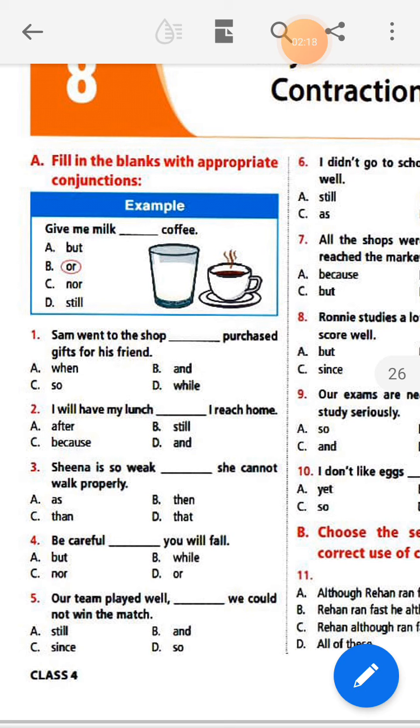Words like and, or, but, because, so, while, although, if, when, until, yet, for, nor, this type of words we use as conjunctions. Again I am repeating: a conjunction is a word that joins other words, groups of words or two sentences together.